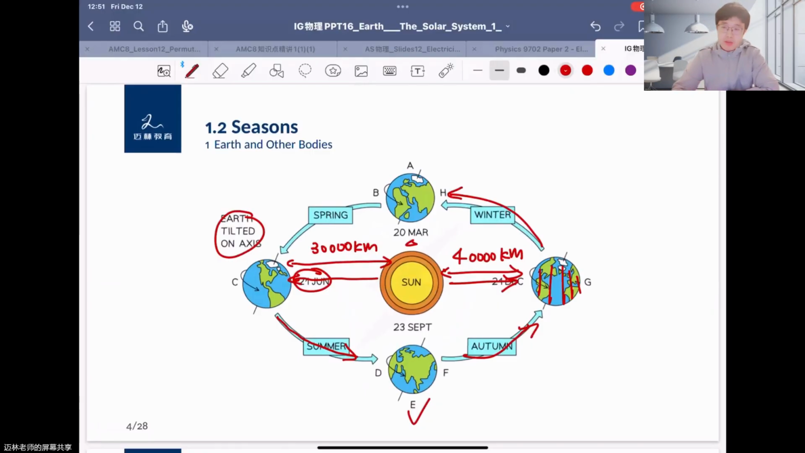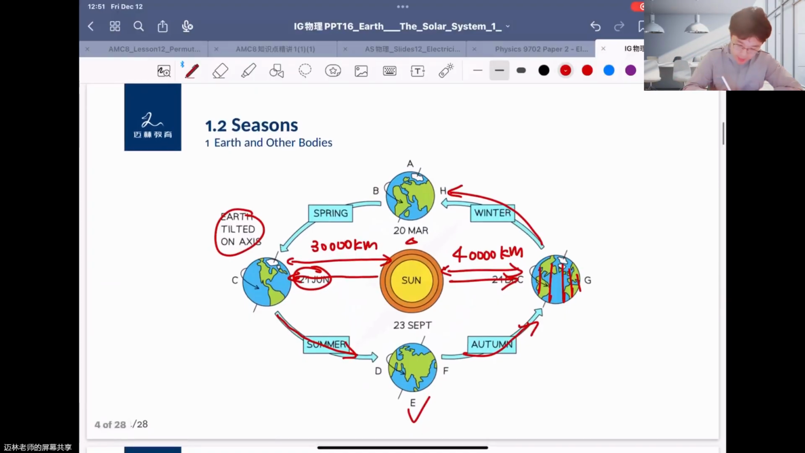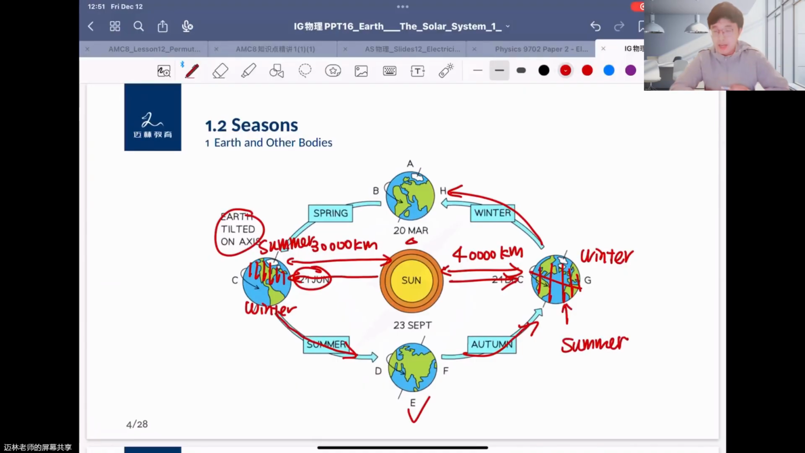So it gives you this question: because it's closer, it is the summer for the Northern Hemisphere. Is that a reason, or a way to explain this phenomenon? Please remember that when it is summer in the Northern Hemisphere, it's winter in Australia, the Southern Hemisphere. So here is winter and here is summer. When the Northern Hemisphere is in winter, the south is in summer. So here is the difference.